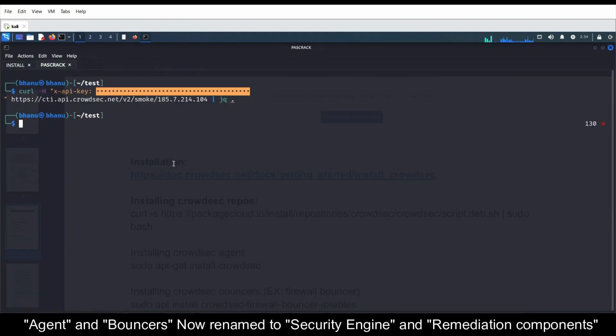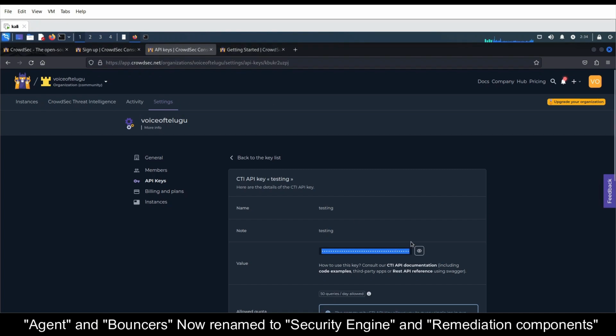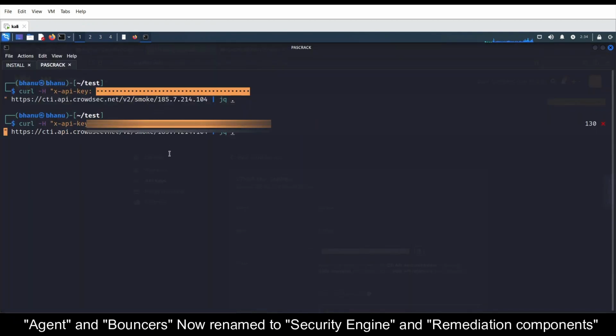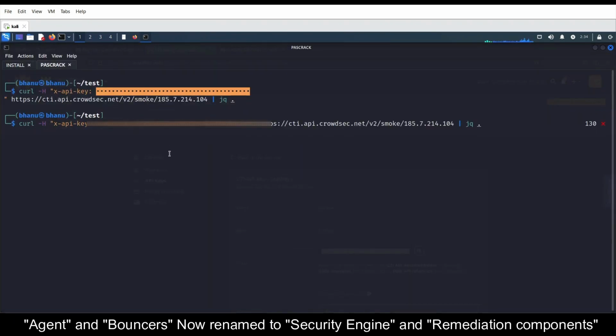It's a simple curl command. I'll paste it here. I'll remove the API key again, and we need to view the API. Let's view the API, copy it, and paste it here. Yeah, so this is how you can test an IP.